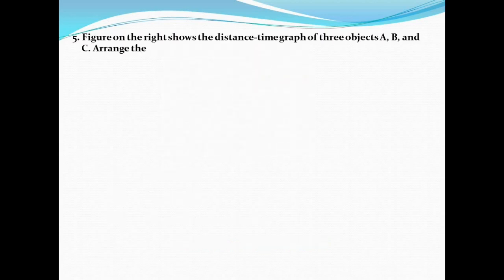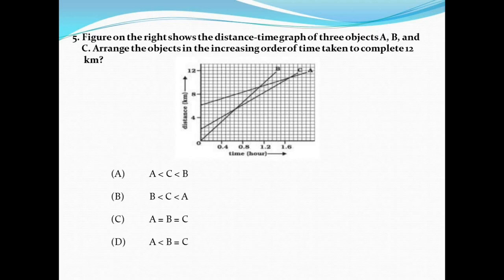Next, question number 5. Figure on the right shows the distance time graph of three objects A, B, and C. Arrange the objects in the increasing order of time taken to complete 12 kilometers. Option A, A less than C less than B. Option B, B less than C less than A. Option C, A equals B equals C. And option D, A less than B equals C.